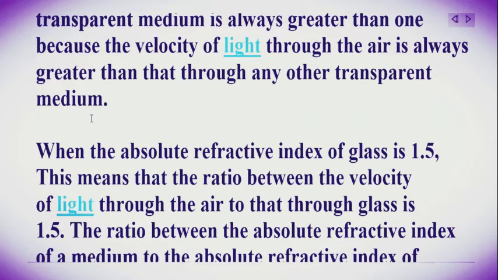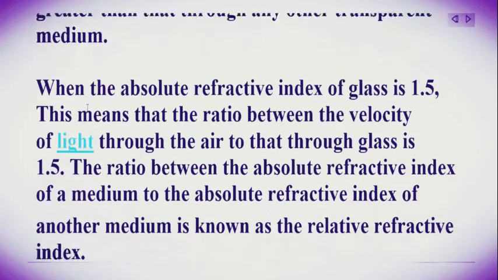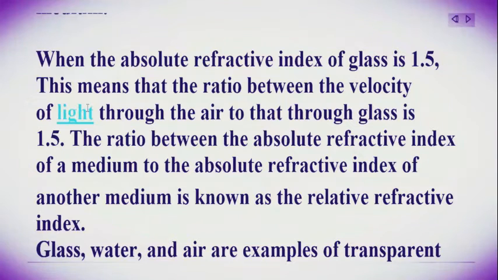When the absolute refractive index of glass is 1.5, this means that the ratio between the velocity of light through air to that through glass is 1.5. The ratio between the absolute refractive index of a medium to the absolute refractive index of another medium is known as the relative refractive index.